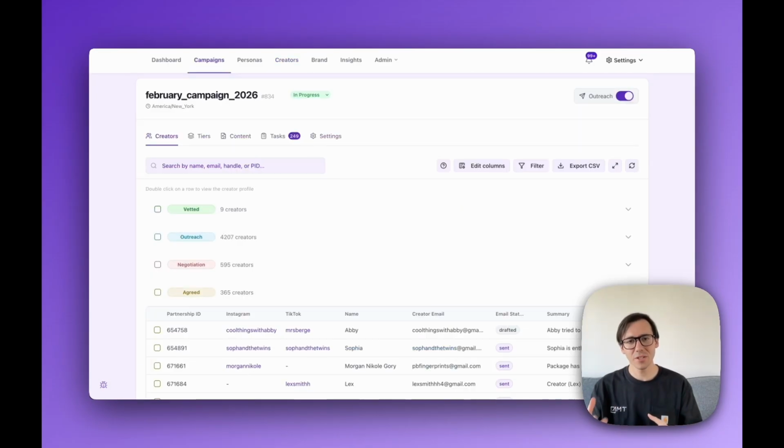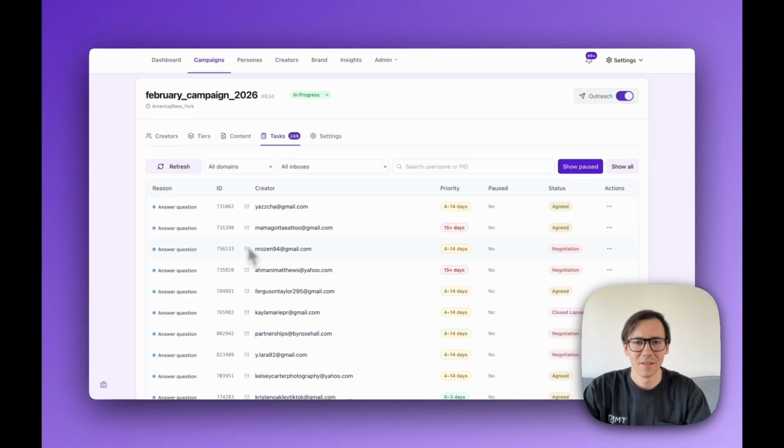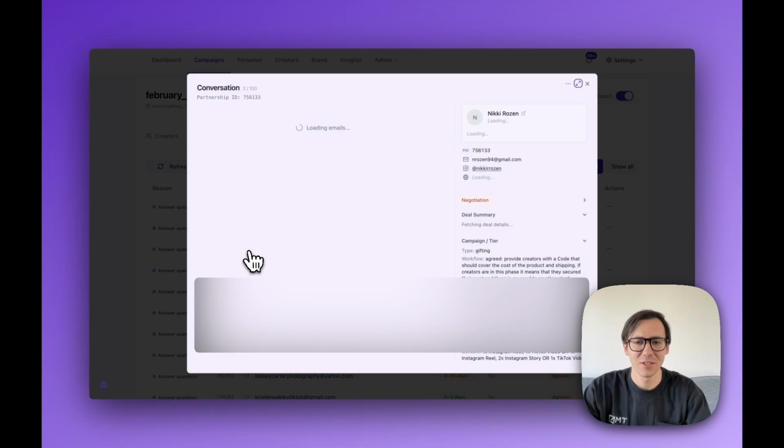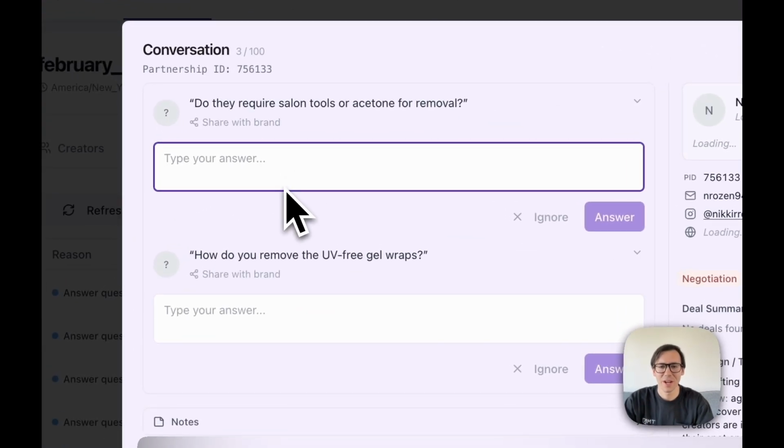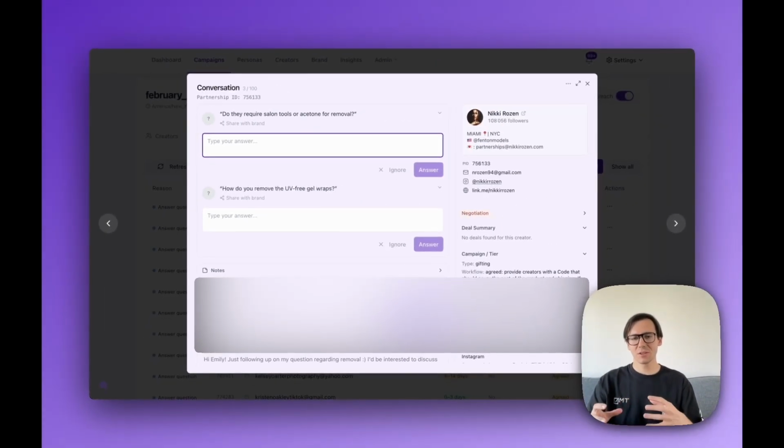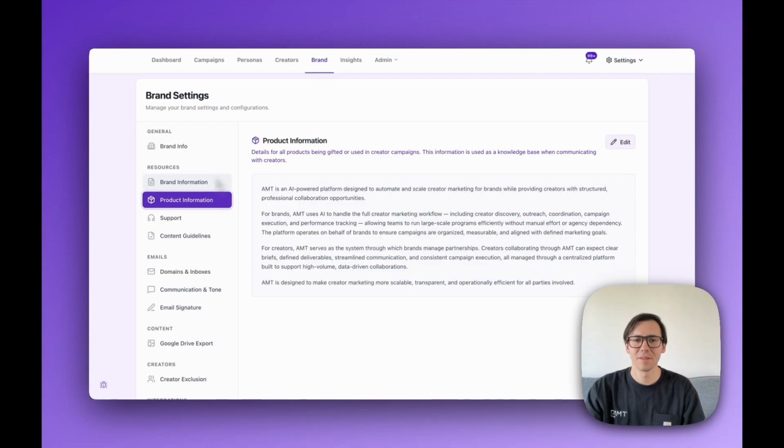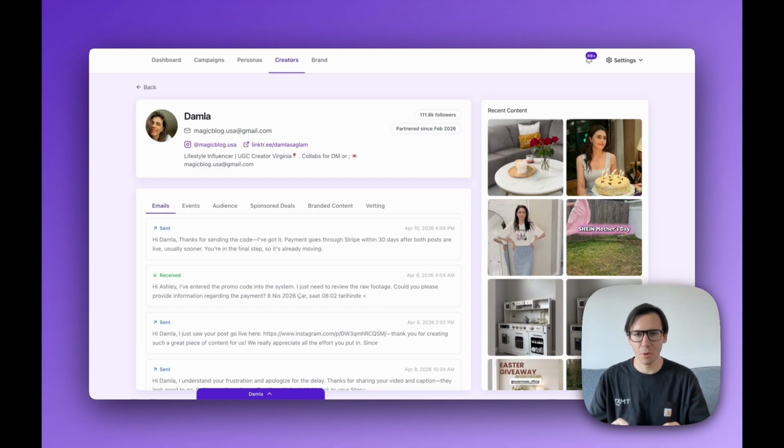Whenever a creator asks a question or we're not quite sure how to answer, we put them into tasks. You can see all your tasks here, and you can click into a conversation to see exactly what the creator asked. Every single time you answer a question, we improve our model and our understanding of your product so we can answer it for you next time. You're able to tweak product information, content guidelines, communication tone, even your signature. AMT acts as an extension of your team, handling conversations at scale. You stay in control of every partnership without having to manage every single message.